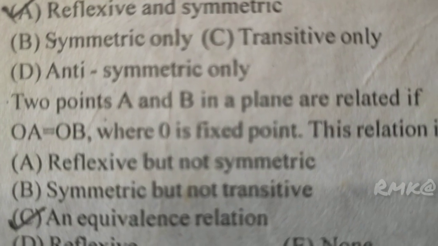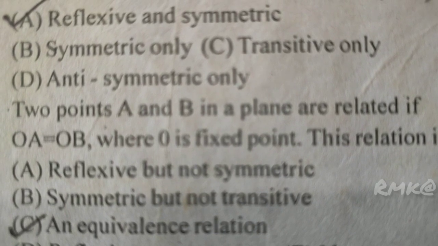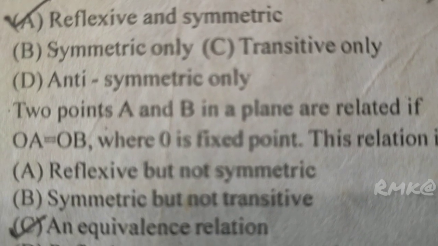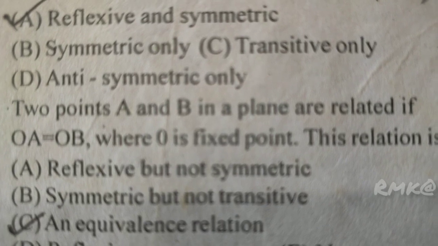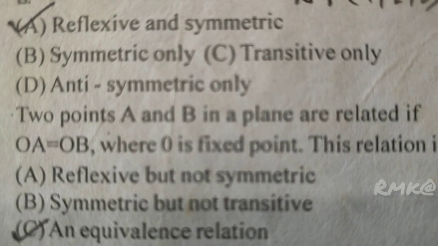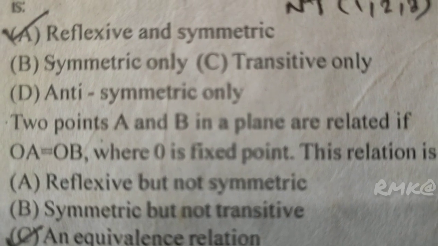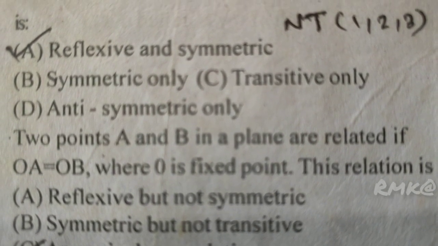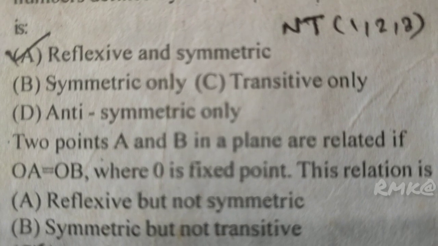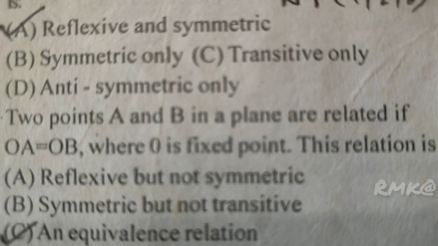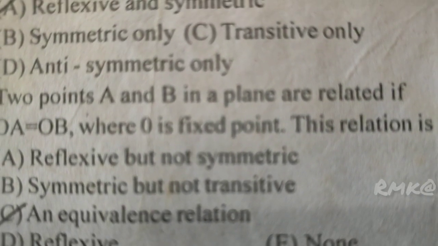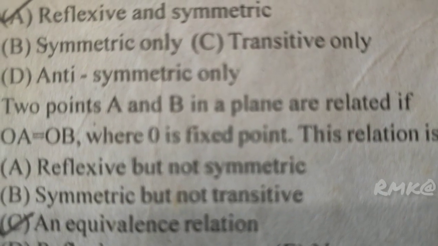Next question. Two points A and B in a plane are related if OA is equal to OB, where O is a fixed point. This relation is: reflexive but not symmetric; symmetric but not transitive; an equivalence relation; reflexive only relation.